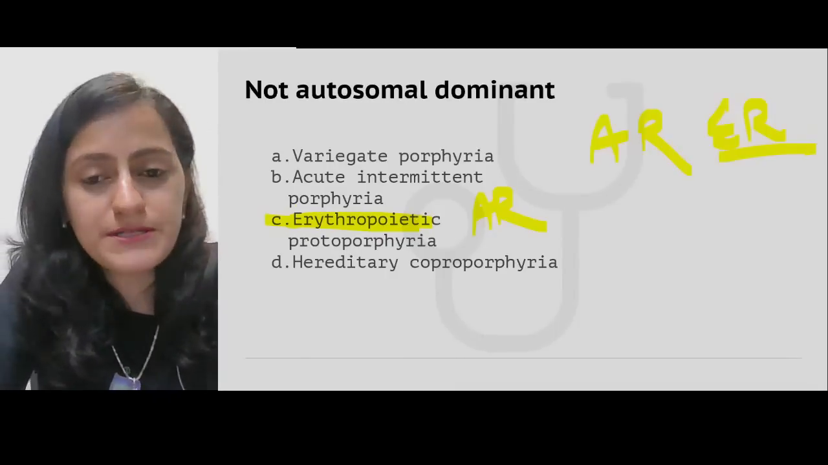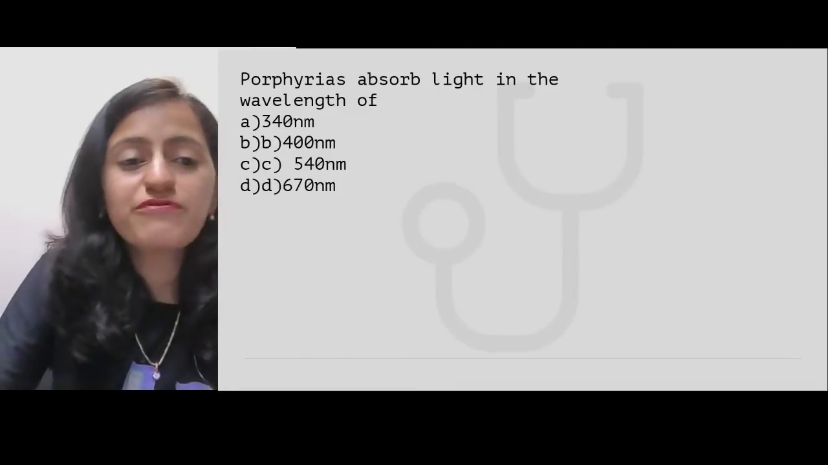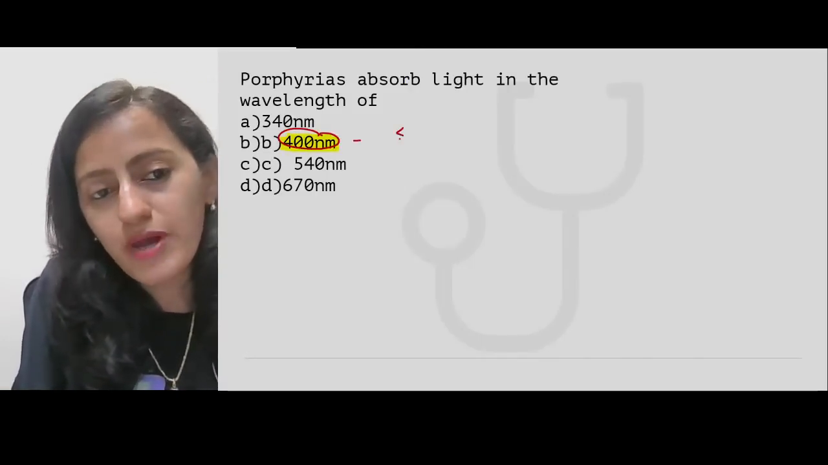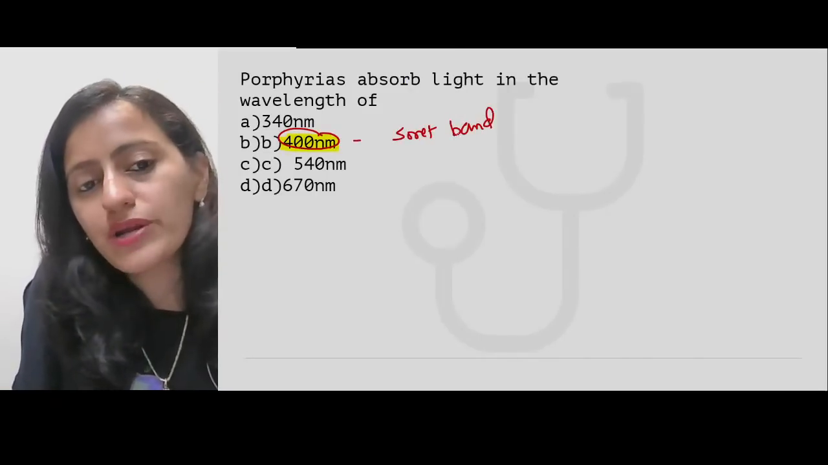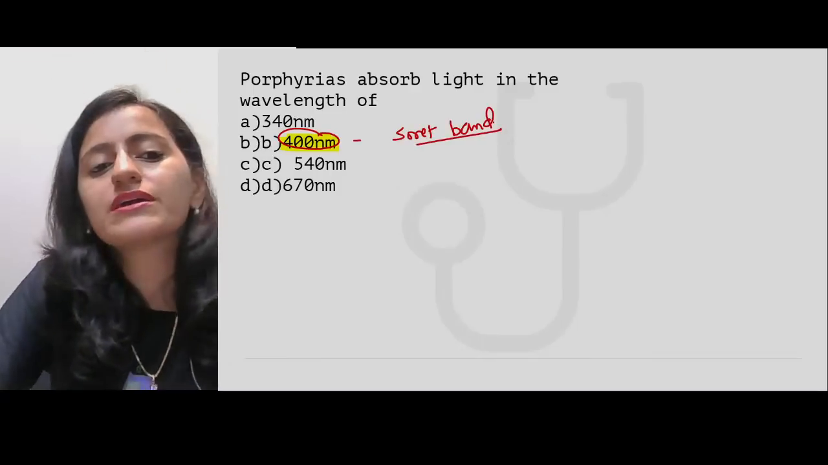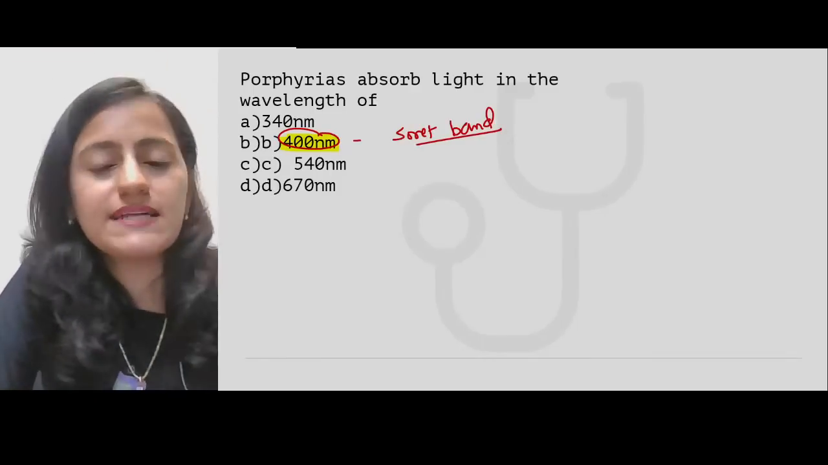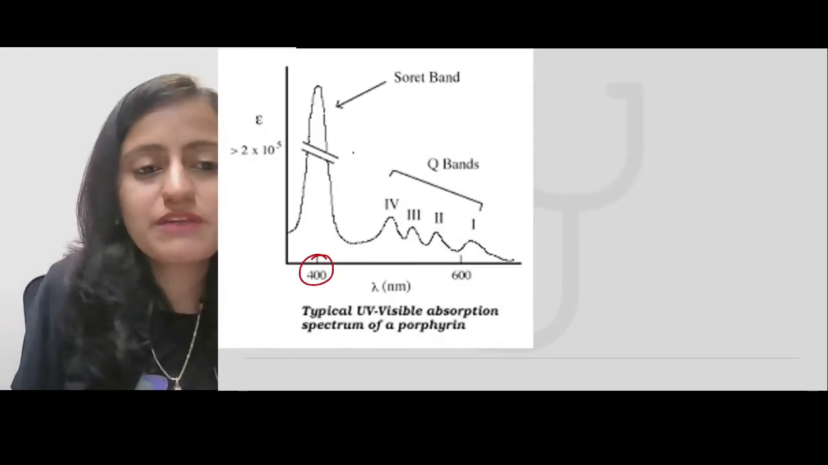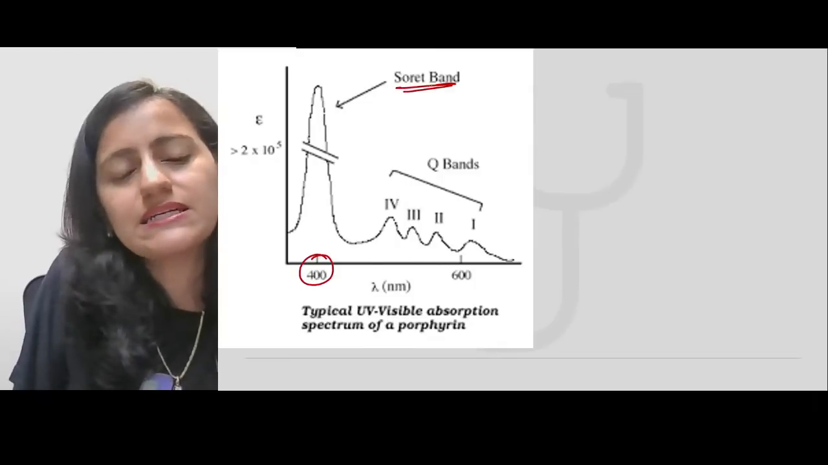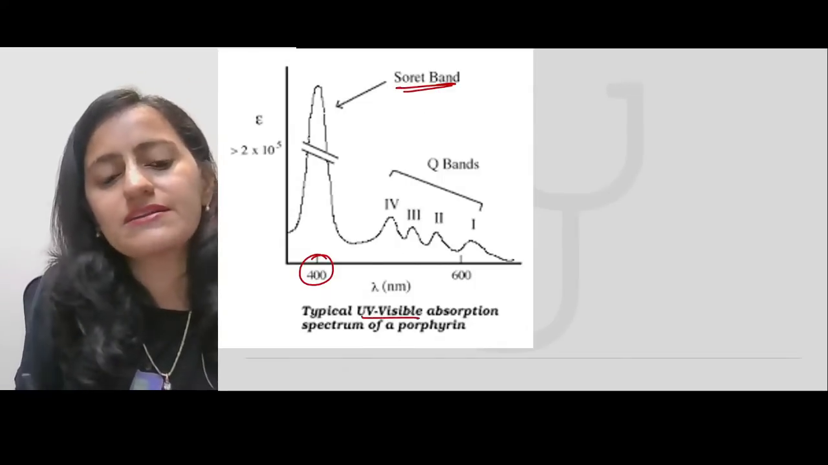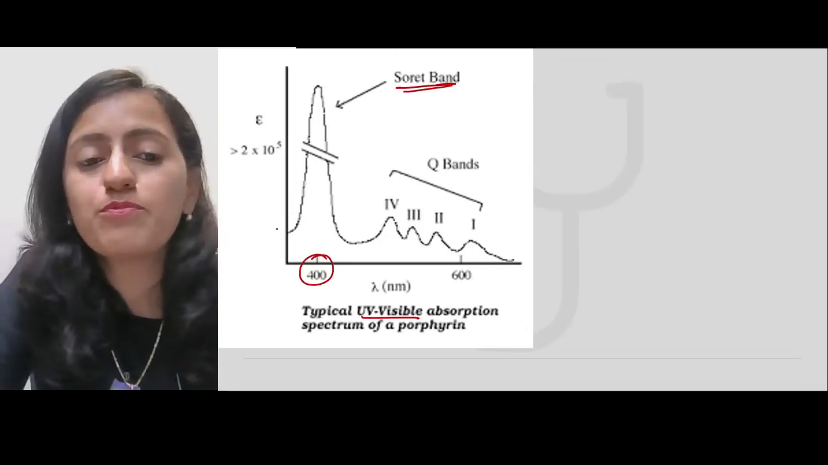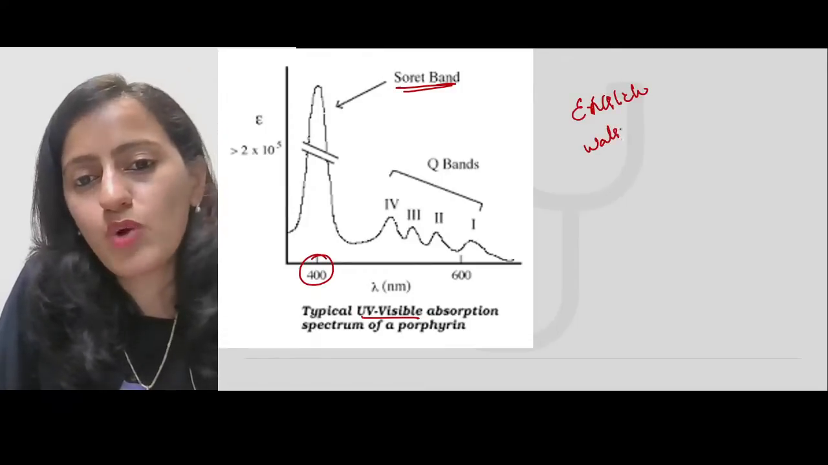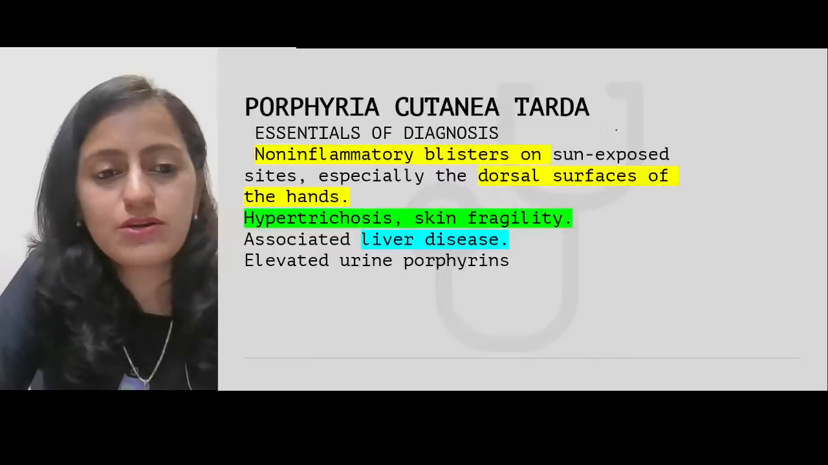Okay, very, very important. Next one, porphyrins absorb light in the wavelength of 400 nanometers. Another point, that is something called the Soret band. So they show a peak at 400 nanometers. They absorb the light. That is called the Soret band, used for the diagnosis of porphyria. So look at this one, 400 nanometers. You get a peak. That is the Soret band. It is the ultraviolet visible absorption spectrum of porphyrin. Other tests for porphyria are the Ehrlich test, and the Watson test, which are also used.